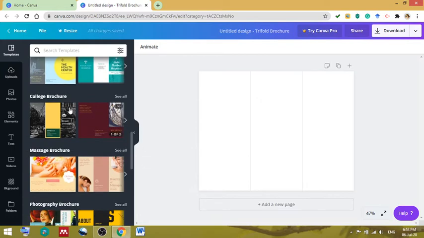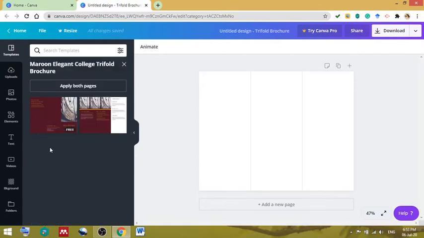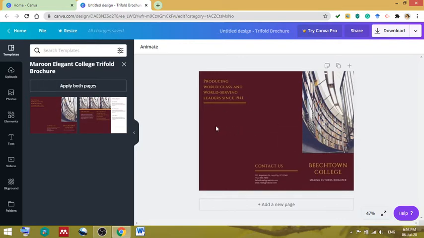Now since we belong to the education sector, I am choosing one from college brochure. So I am selecting this. There are two types available. It comprises the front page and the back page. But since we are circulating this online, we may need only one page. So I am using one page now.